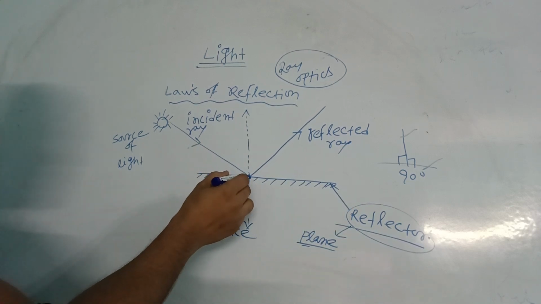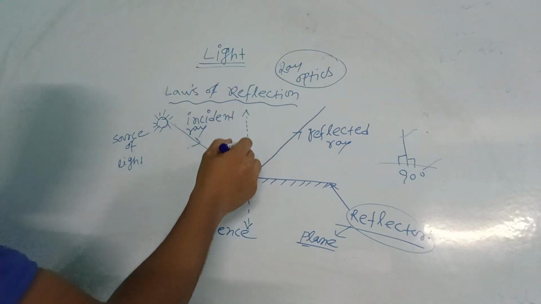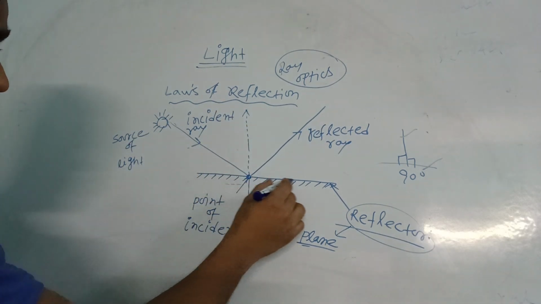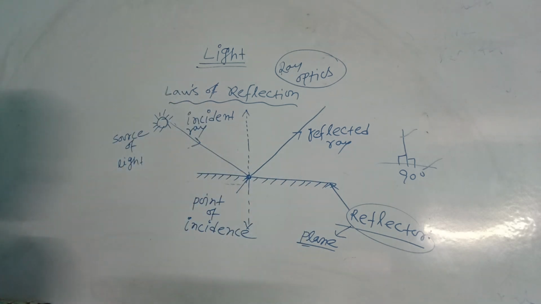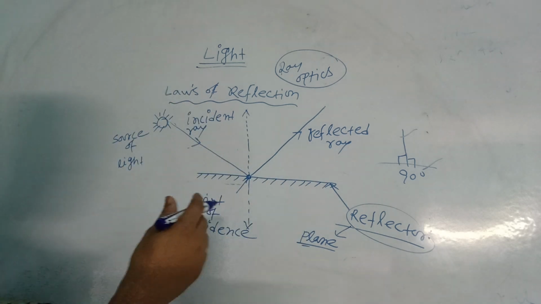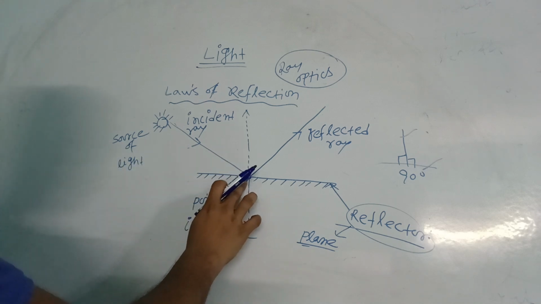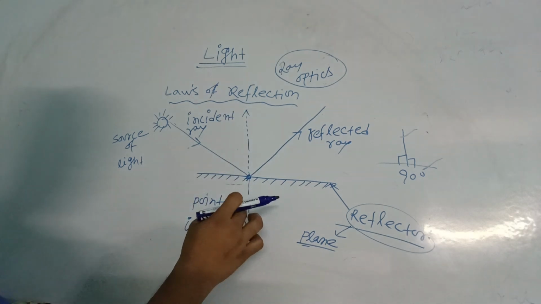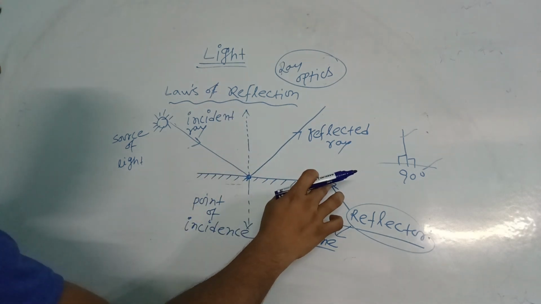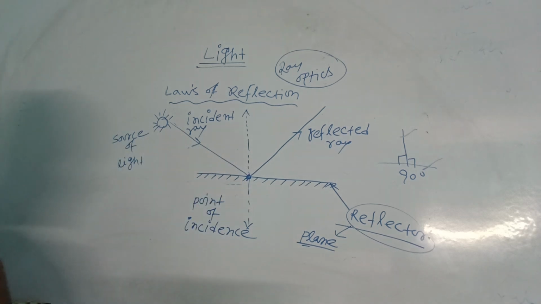At the point of incidence, the incident ray, reflected ray, and the normal lie on the same plane. Okay, this is the incident point. This is the first law of reflection.